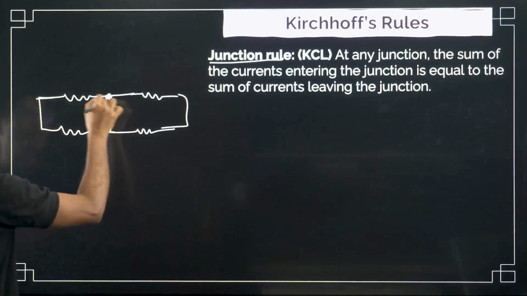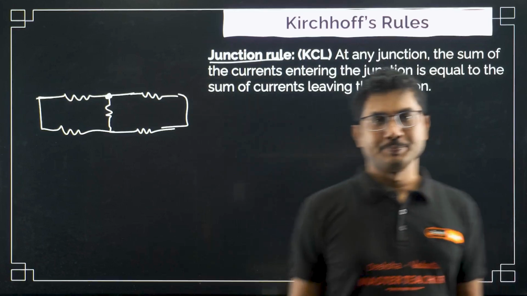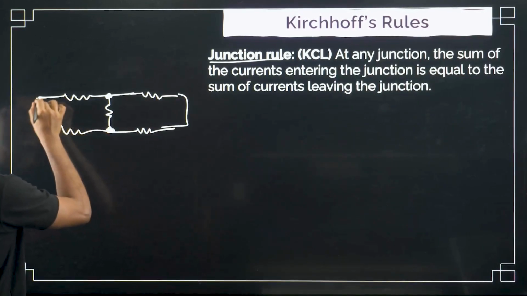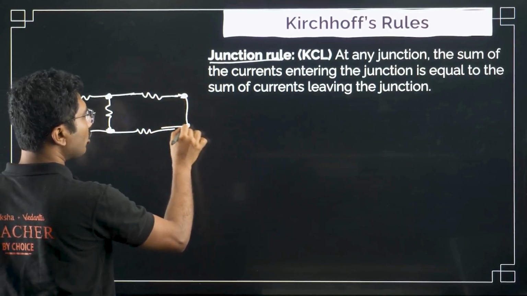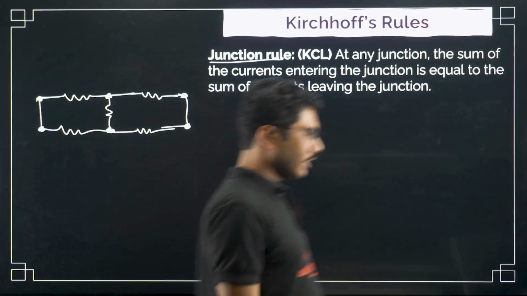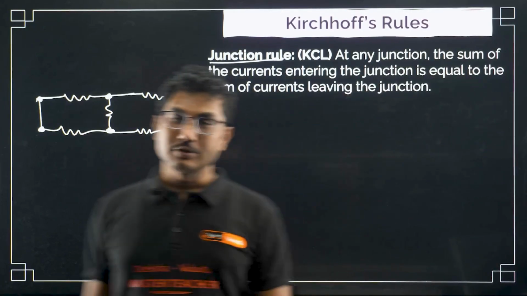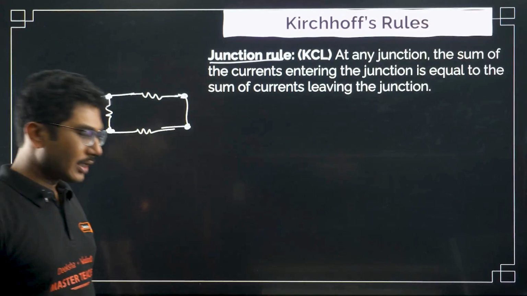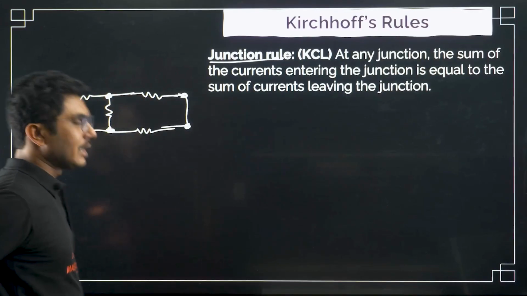So 3 resistances are meeting at this point. So this is an example of a junction. This is also an example of a junction. This is another junction, this is another junction, this is another junction. Sometimes it is also called a node. Node analysis is a method of solving circuits. Node, junction, same thing. Junction means where more than one resistance meets.